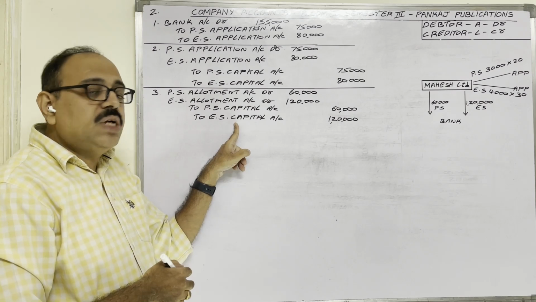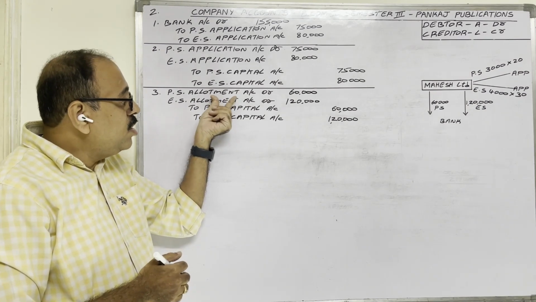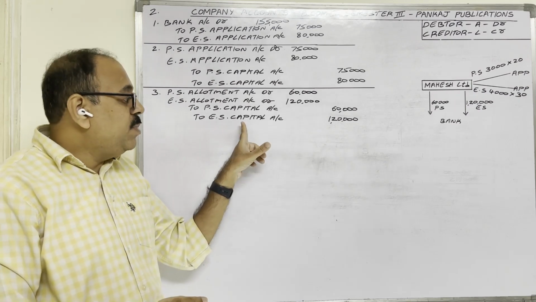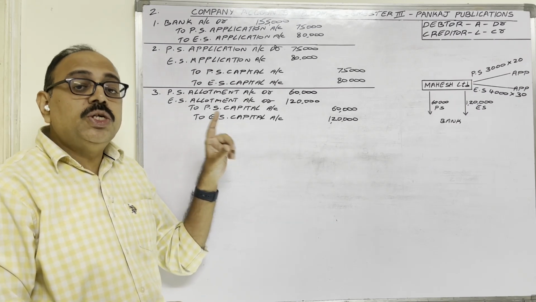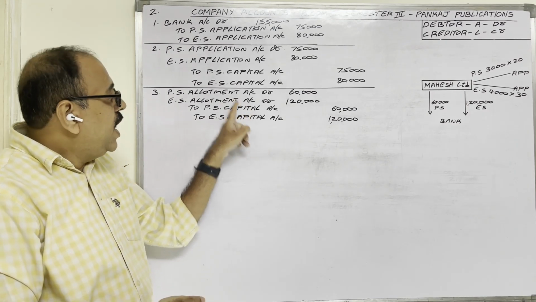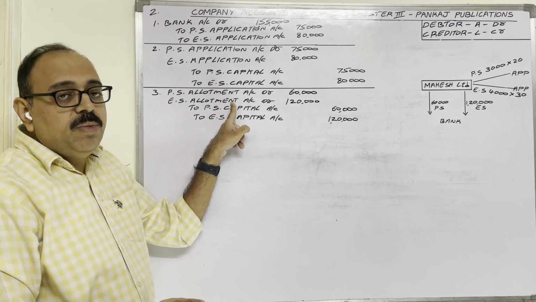Why are capital accounts created? Because allotment money we want to transfer to capital accounts. Capital is a liability, no? Liability shows a credit balance. That is why capitals are credited. And why are allotment accounts debited?